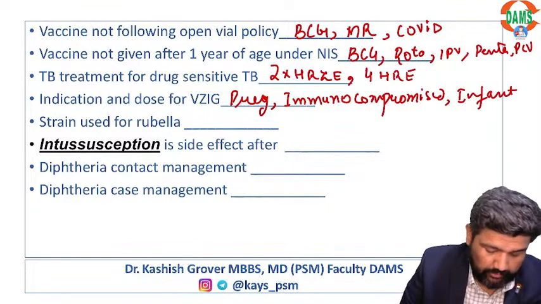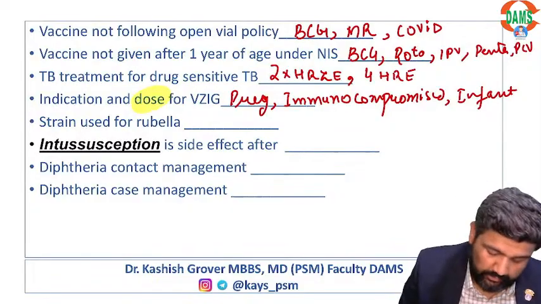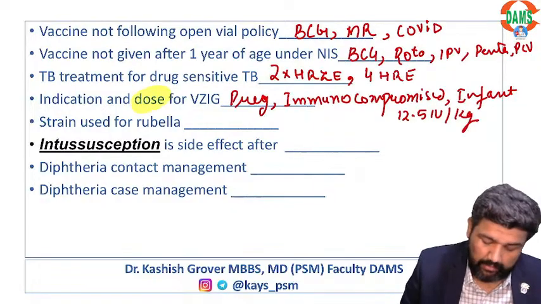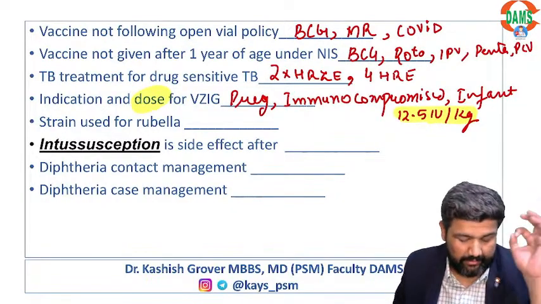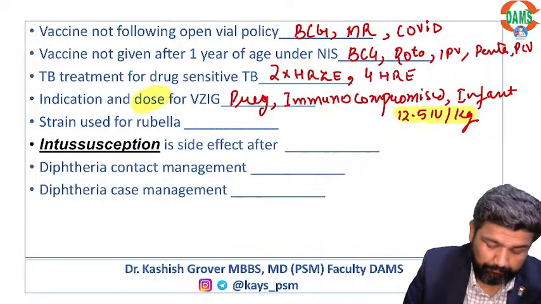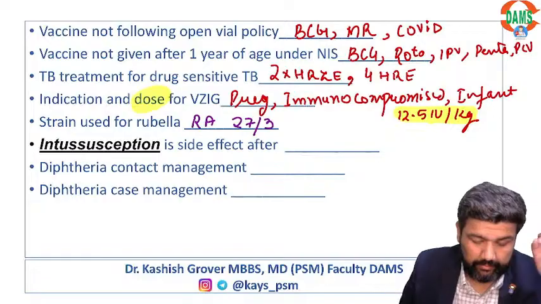Guys, what is the dose? Quickly tell me, what is the dose? The dose is 12.5 international units per kg. This is the dose for varicella zoster immunoglobulin. Strain used for rubella: RA27/3.